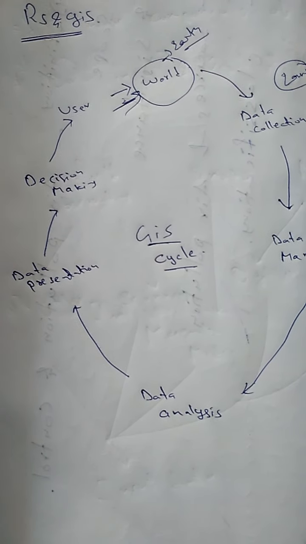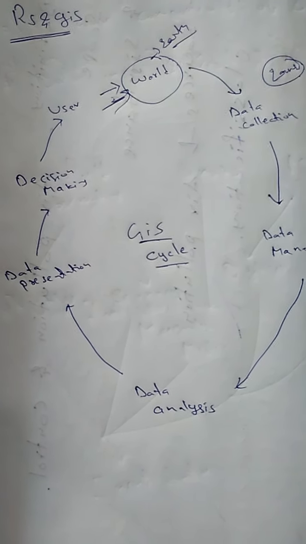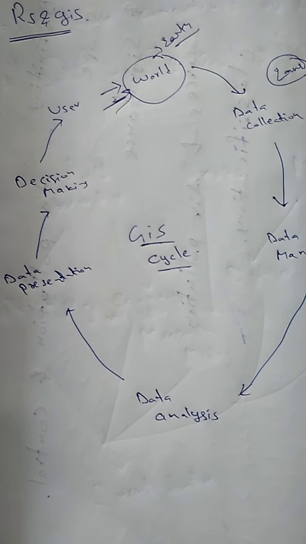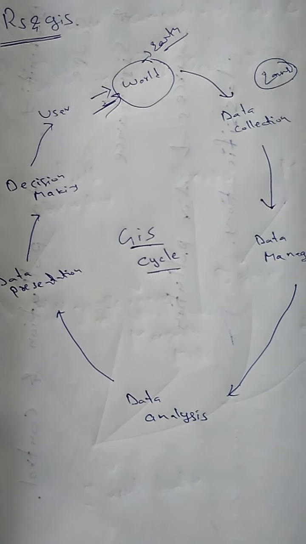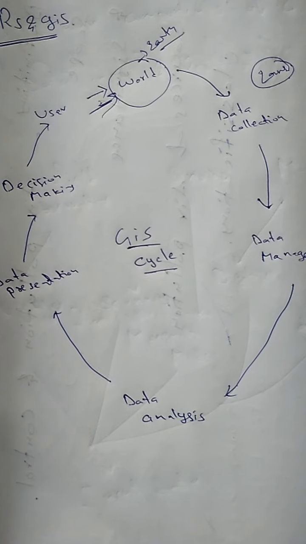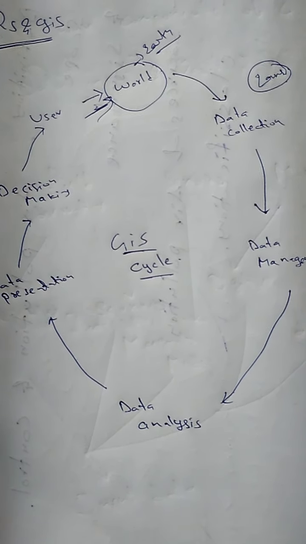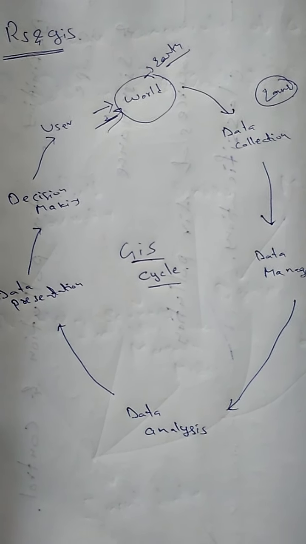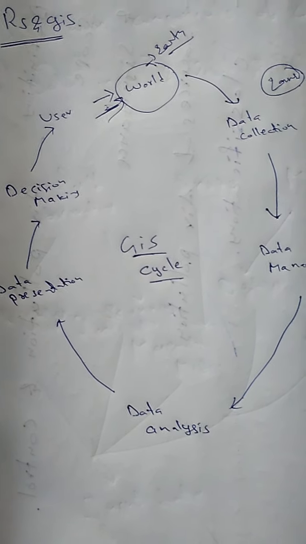Geographical information system is a powerful tool which allows us to view, understand, question, visualize and interact with the data in many ways that reveal relationships, patterns and trends in the form of maps, globes, reports and charts.